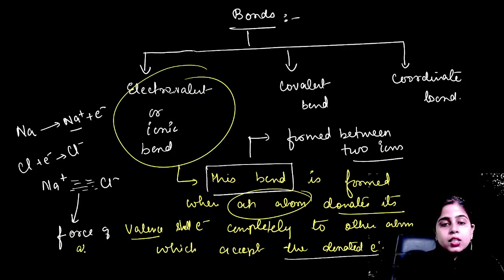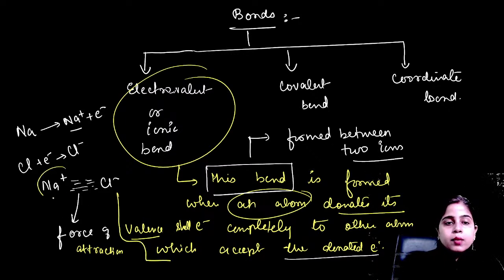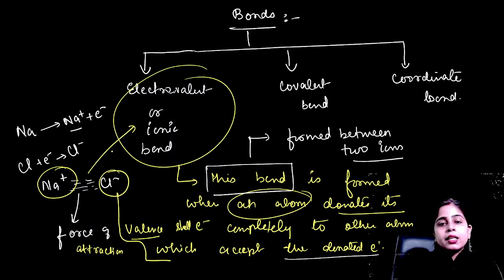So a force of attraction is existing between these two ions, that is your Na plus and Cl minus, having opposite charges, and this force of attraction is only the electrovalent or ionic bond that you can observe here. Clear everyone? Is it clear? Yes?